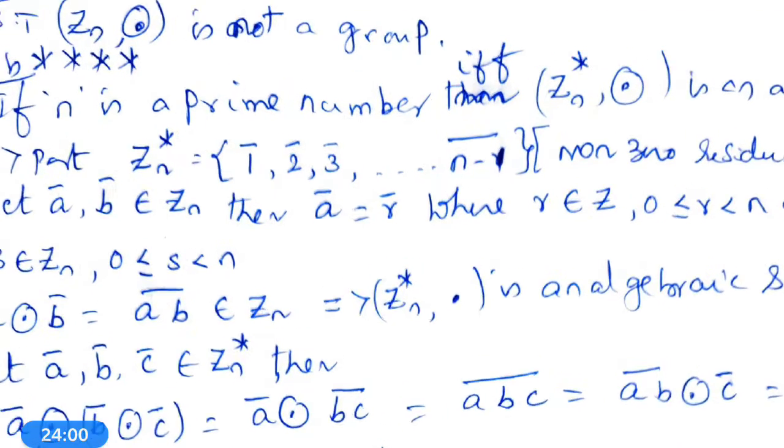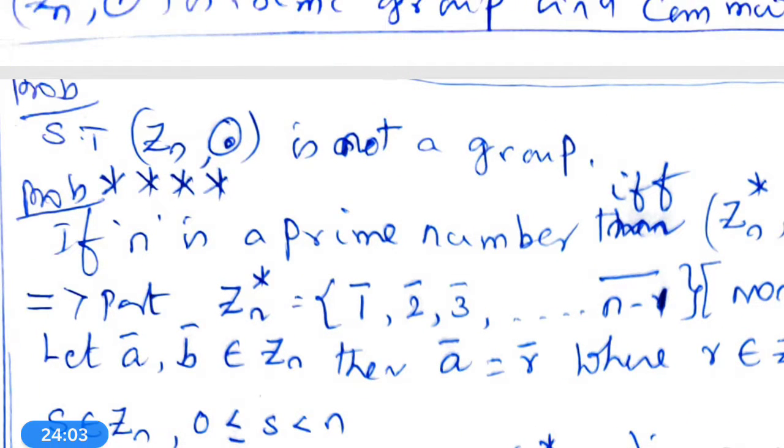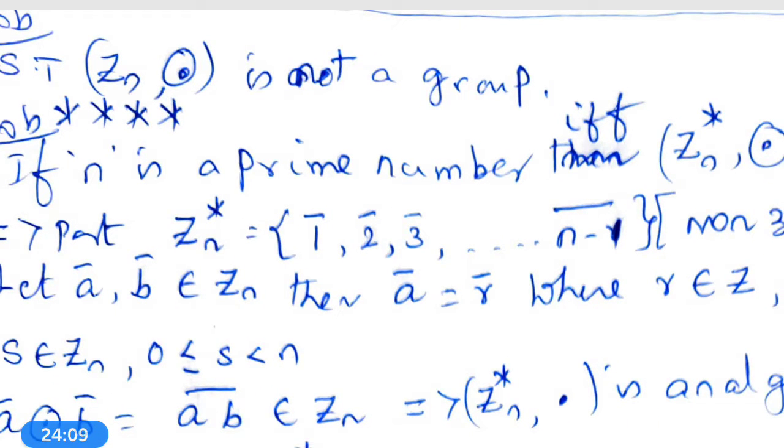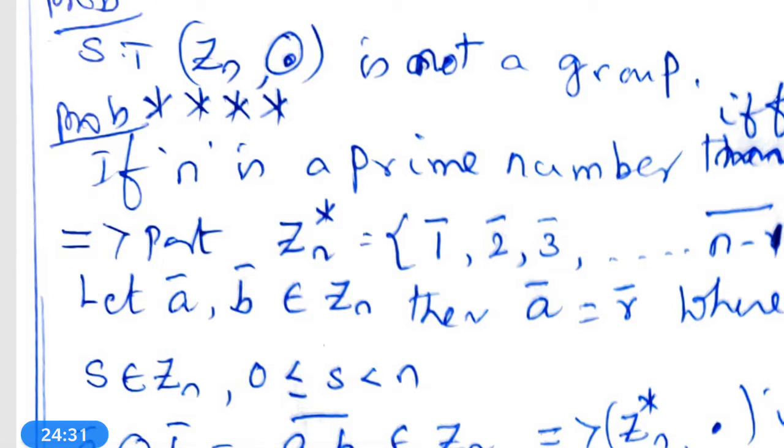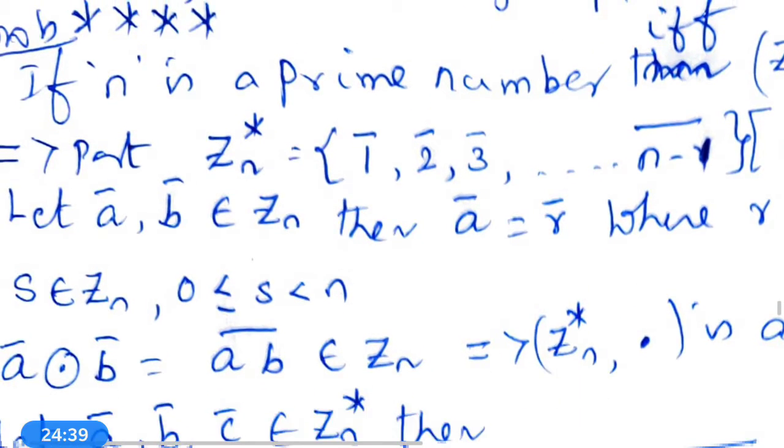Next problem. That is to be practiced at home by you. Show that Zn comma circle dot is not a group. We have already proved Zn comma circle dot is a semi-group with identity. The next concept you need to check is whether every element is invertible or not. If it is proved that every element is invertible, then Zn comma circle dot is a group. But in this Zn, not all elements are invertible. Therefore, Zn comma circle dot is not a group.